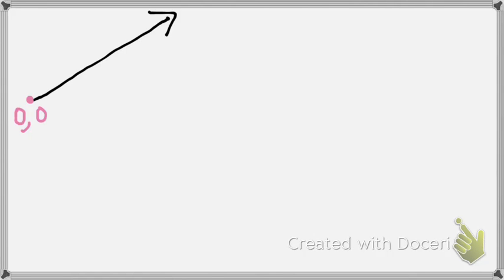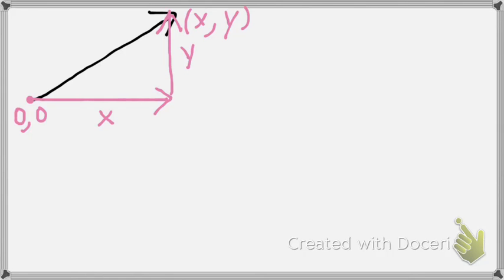Then out here we have some point, x, y, which is the end of the vector, right? What that means is that we could follow this thing out to the right, a distance x, and then follow it up a distance y, and we would find our way to the end of our vector.